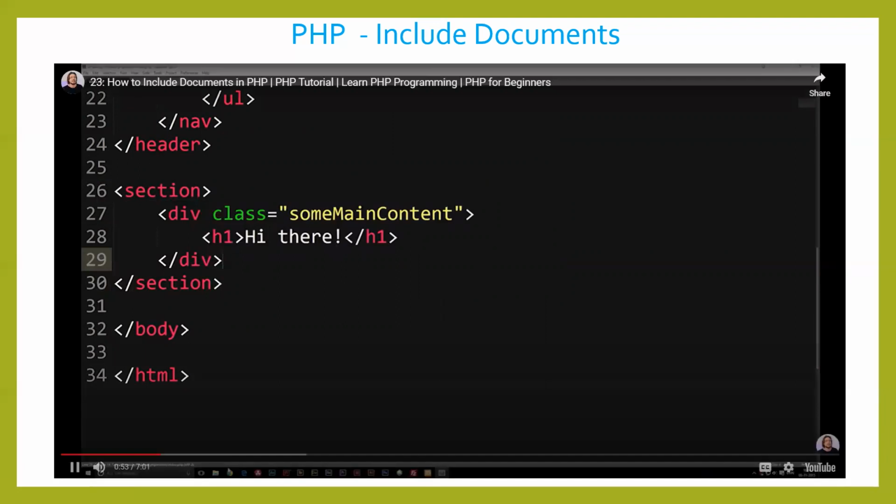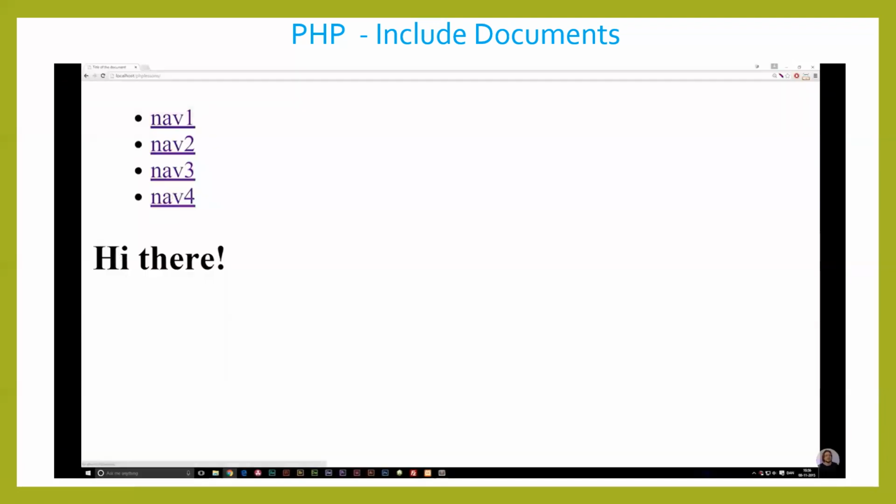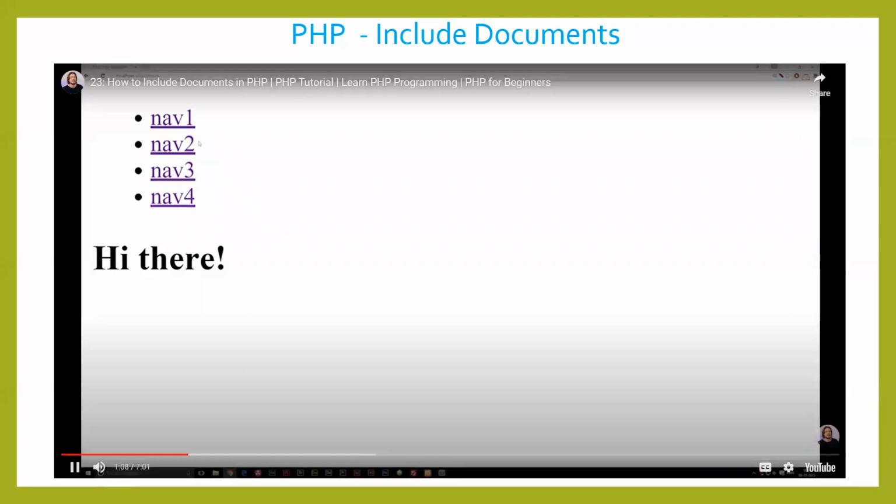So if I do actually go and show you guys the website, you can see we have the header up here with the navigation, and we have the content down here with the text. Now, let's say I have 10 pages on my website and I need to change the navigation at one point. Let's say I screw something up inside my navigation, I need to change it.